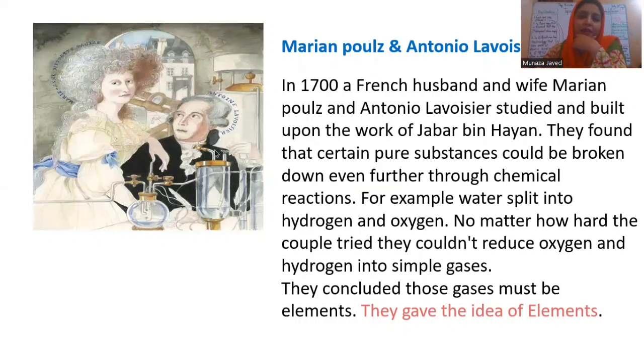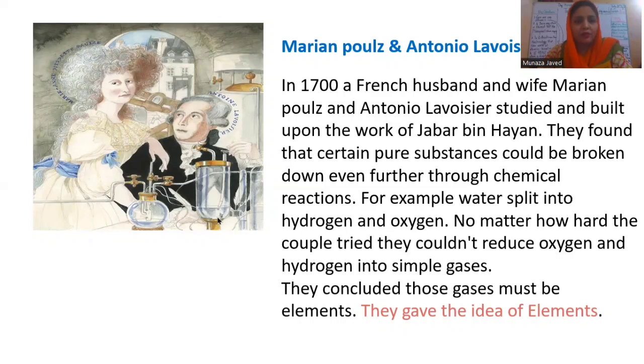Here there is a couple. This is the wife, Marian, and this is the man, Antonio Lavoisier. They both kept on working on Jabir bin Hayyan's chemicals, and after 1,000 years of his work, whatever Jabir bin Hayyan had made, like acetic acid or other acids, they did further experiments on that. For example, they took water and then they did some experiments.